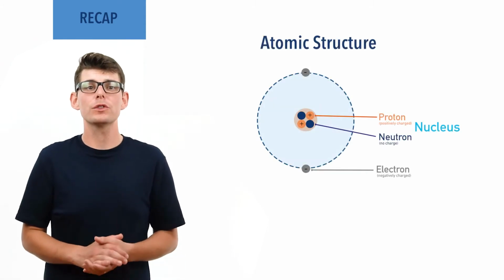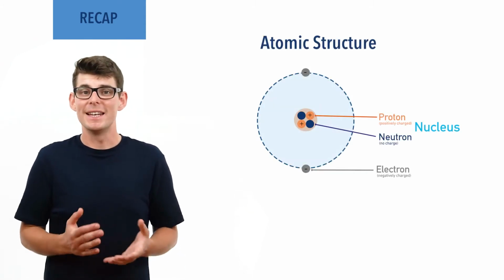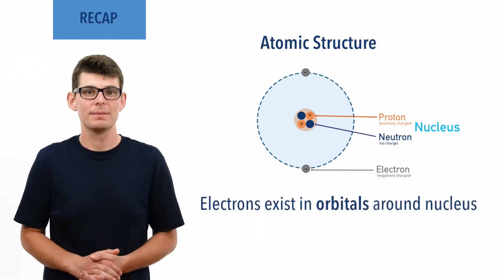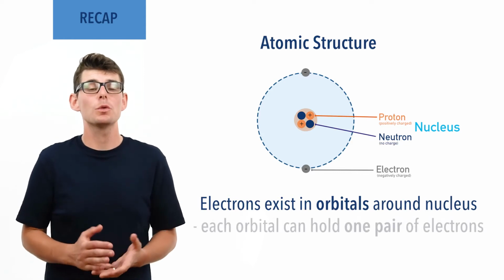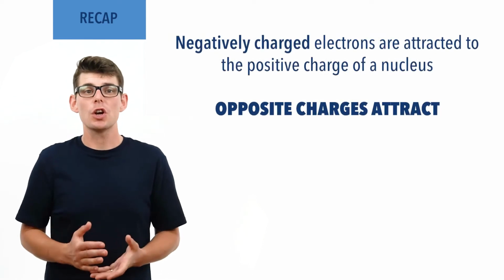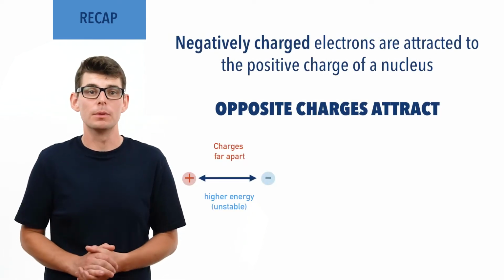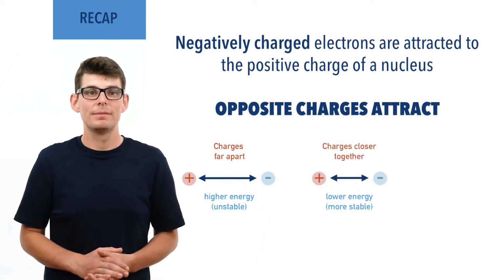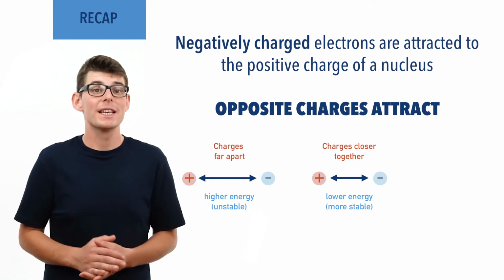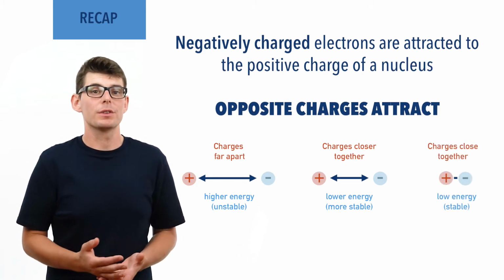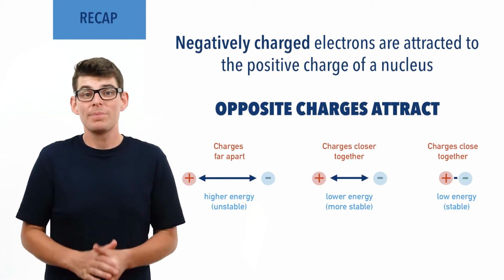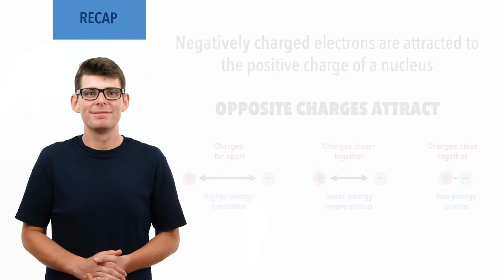Atoms are made up of protons, neutrons, and electrons. Negatively charged electrons exist in orbitals around a positively charged nucleus. Each orbital around an atom can hold one pair of electrons. Opposite charges attract. A charged particle is high energy and unstable. The closer it gets to an opposite charge, the more stable it becomes. As a result, opposite charges attract and will always try to get as close to each other as possible. The closer they are, the stronger the force of electrostatic attraction, and the harder it is to pull them apart.